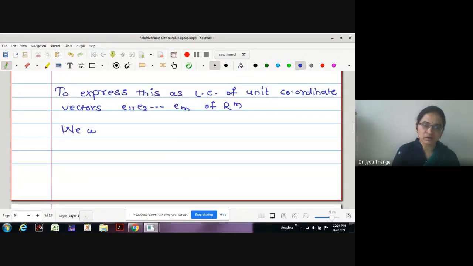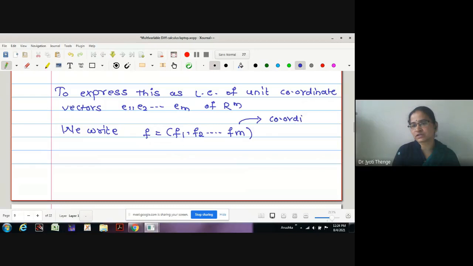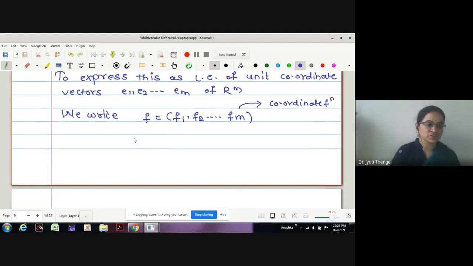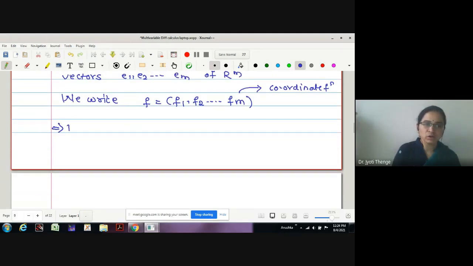How are we writing the function itself? We write the function f to be an m-tuple vector, say f1, f2, fm, where these are called coordinate functions. Every such function is called a coordinate function. Then how can I find the total derivative dkf? Just now we have discussed, no? This is the partial derivative of every coordinate function, dkf1, dkf2, so on up to dkfm.